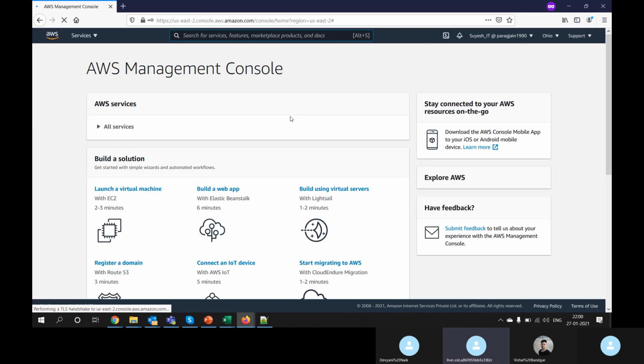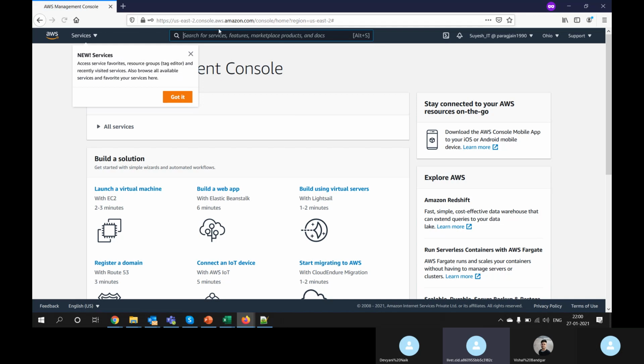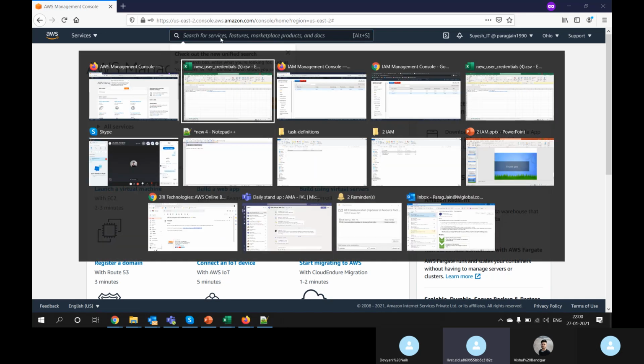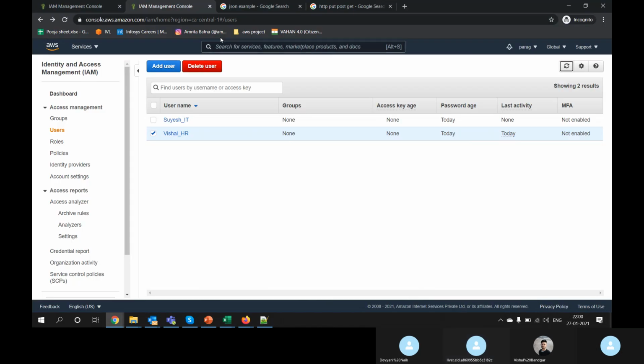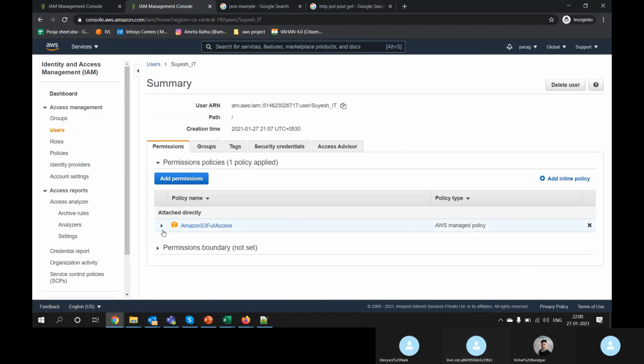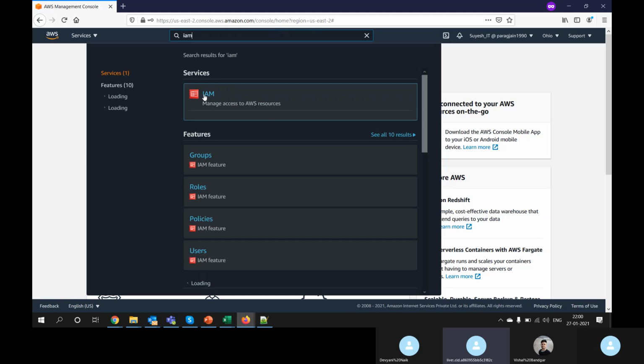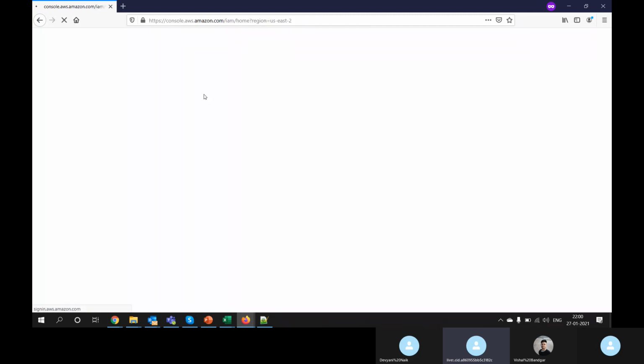Okay, this is an auto generated password, right? So right now, what type of permission is there for this user Suresh? You can see S3 full permission, right? So if I try to log into IAM, Suresh won't be able to see anything.